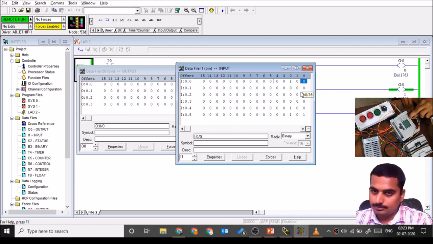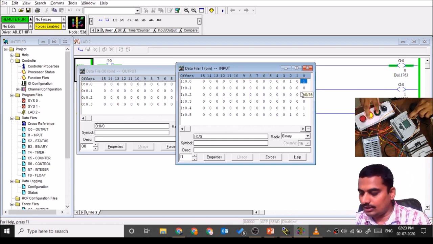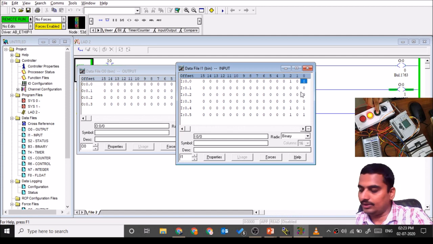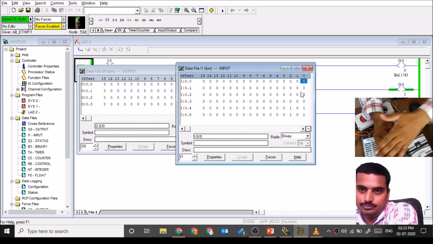If I press this input, it means I have given a signal to the very first input, so it will show 1. If I give the input to the second, it will show at the second location. If I change the status of the third input, it will change like this.